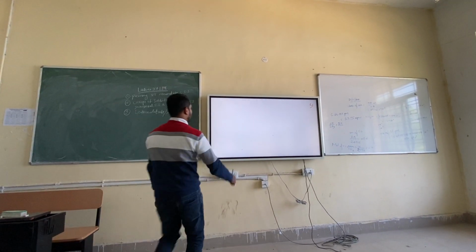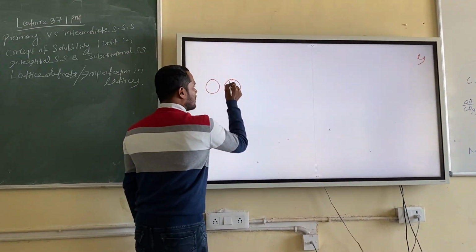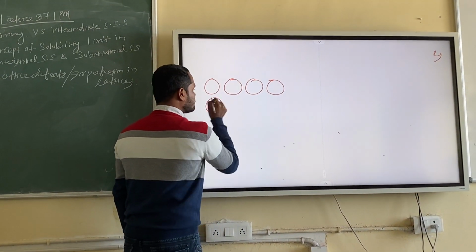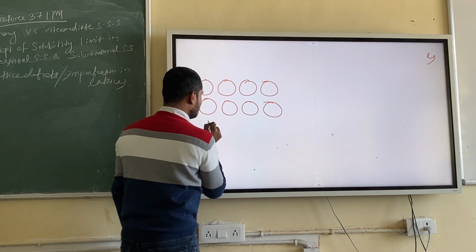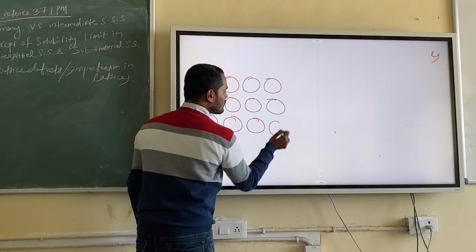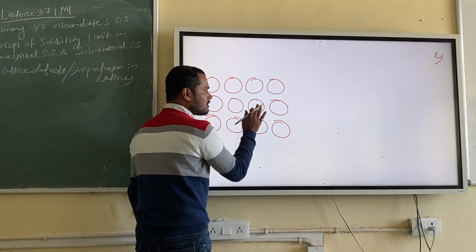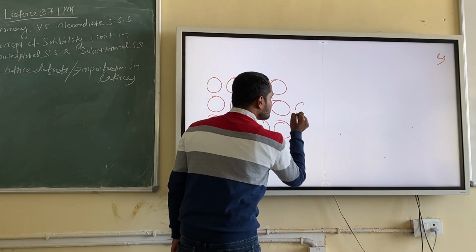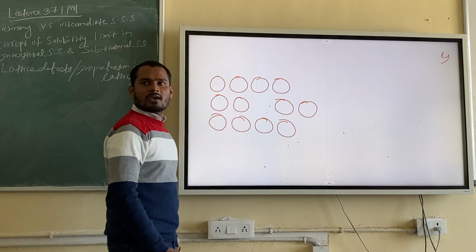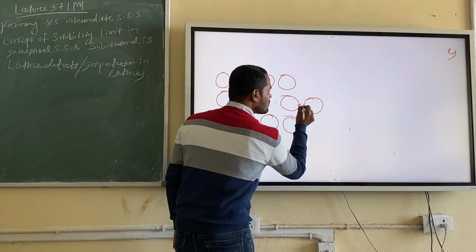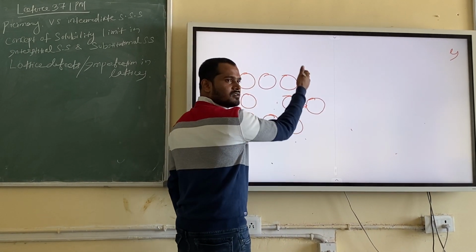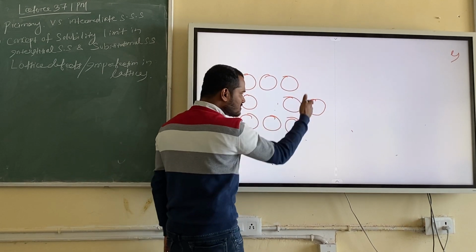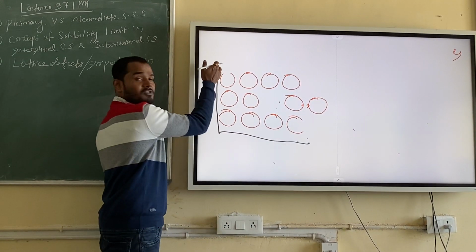Like this. I have a lattice like this. Suppose this atom is going missing. Where will it go? It will go to this, and a new bond will form between them. What is this? This is a surface. This is a surface, this is a surface, right?